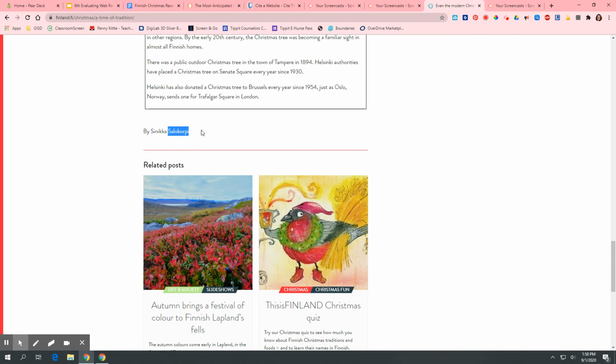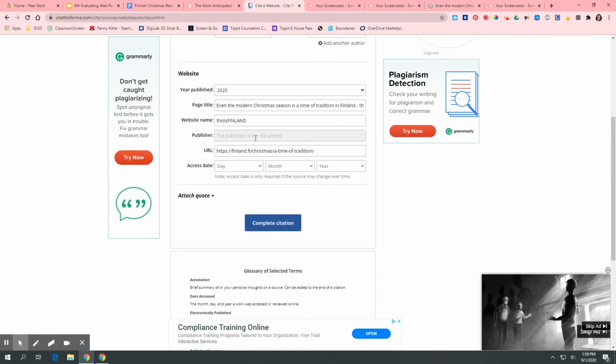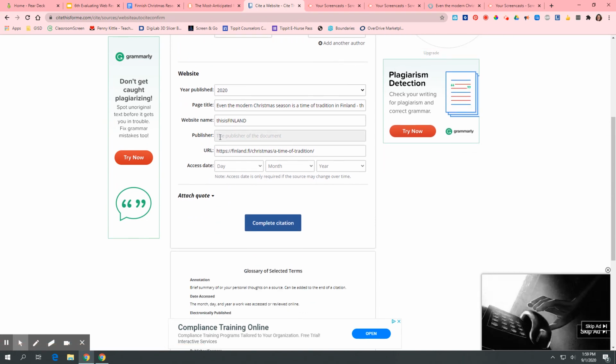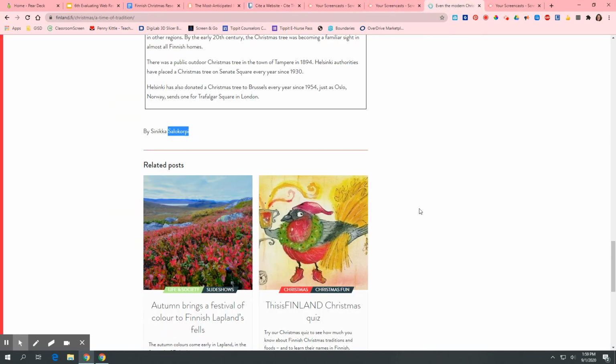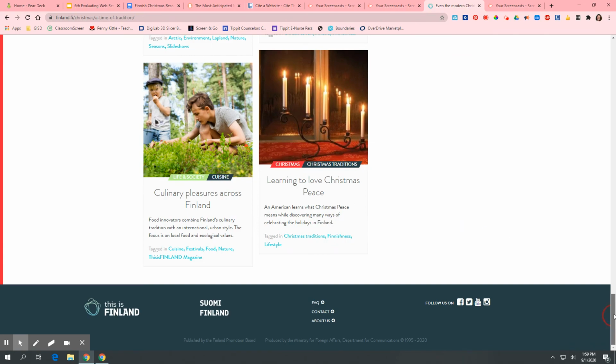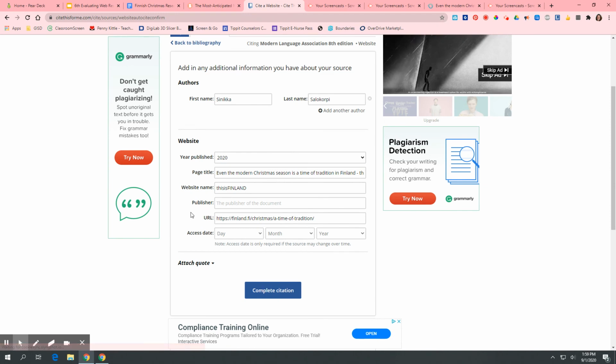Sinikka Salokorpi. I probably butchered that, but there you go. We're going to add that. Publisher. The publisher is probably like This Is Finland's, but I'm not 100% sure, so I'm going to leave that blank, and that's okay. You want to fill out as much as you possibly can of this, but if you can't find something, that's okay.